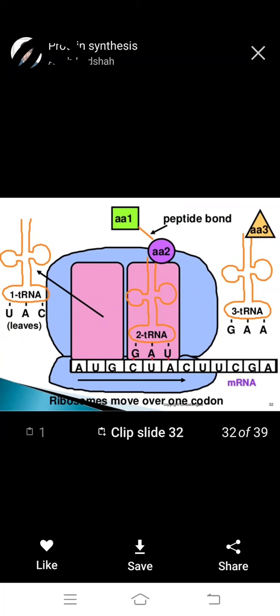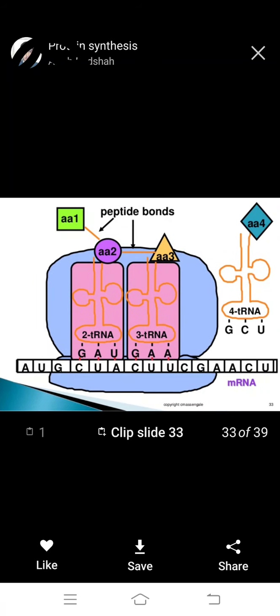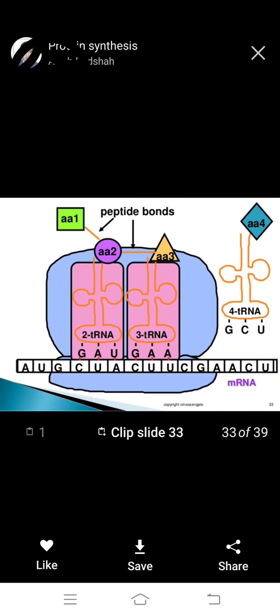Next the second amino acid, and next a peptide bond forms with the third amino acid, which attaches to its codon to form the anticodon pairing. So this process of peptide bond formation continues, ready for another amino acid on a fourth tRNA. So the process is called elongation. Okay, then the second tRNA leaves, then the third amino acid attaches. So we observe this process with the first and second.